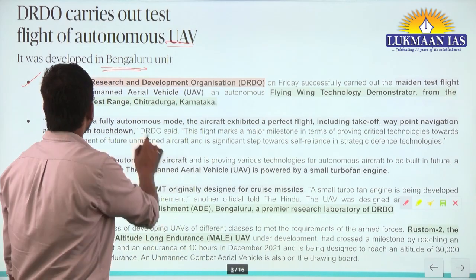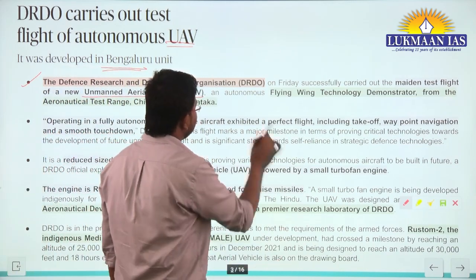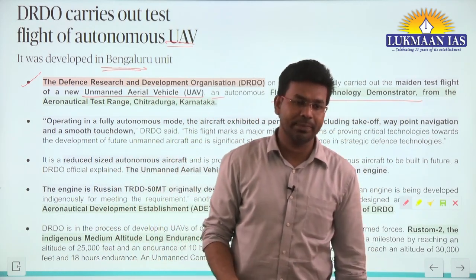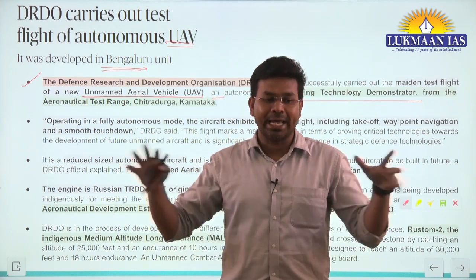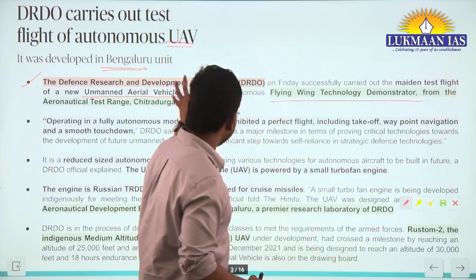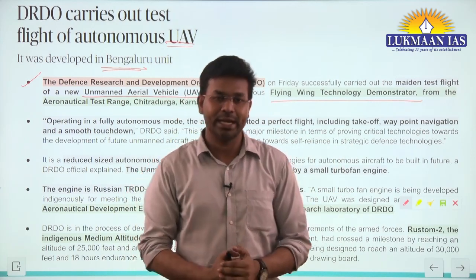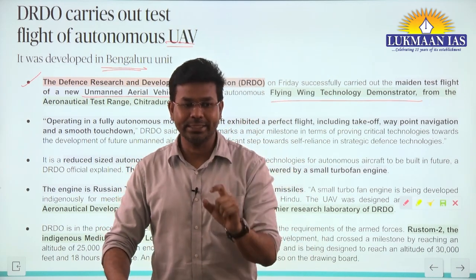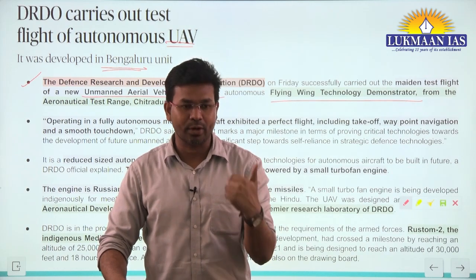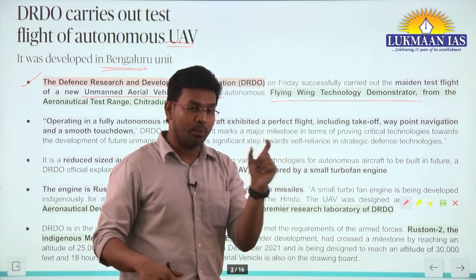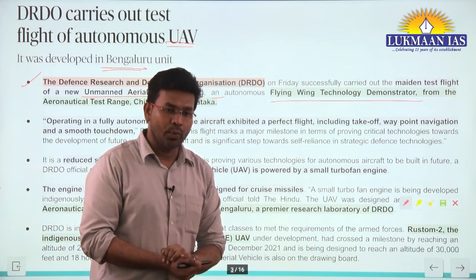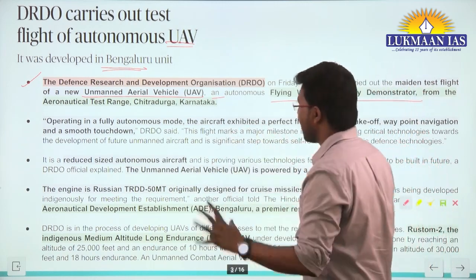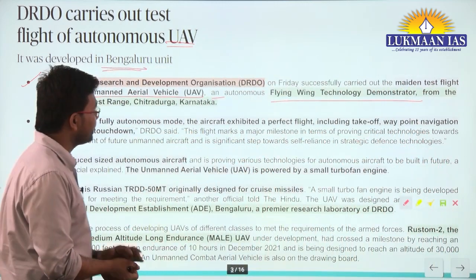They have tested a new unmanned aerial vehicle, and it is an autonomous flying wing technology demonstrator. Flying wing technology demonstrator means it is a kind of technology that flies with wings. In this vehicle, DRDO has used only a single engine, generally used for rocket systems. They used one very small rocket system to test this vehicle, and the test was conducted successfully by DRDO.